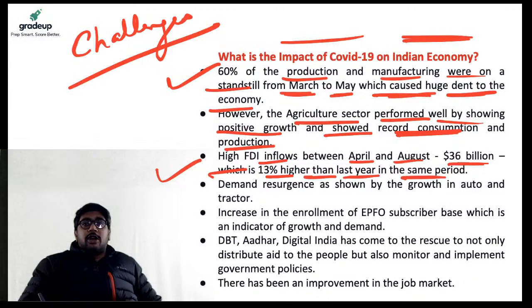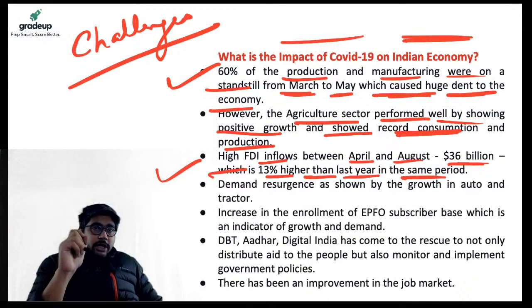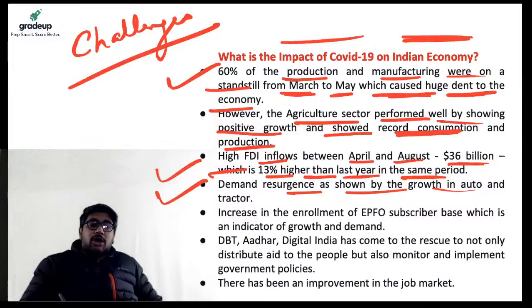Which means instead of investors going to other countries, they focused more on a country which is going to be on a consuming spree in the coming years, right? Which is going to consume more in the coming years, and thereby 13% higher FDI in the same time period of April to August as compared to last year. Then demand resurgence as shown by the growth in auto and tractor and increase in the enrollment of EPFO subscriber base, which is an indicator of growth and demand.